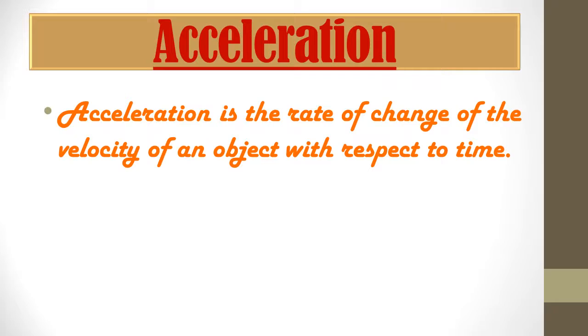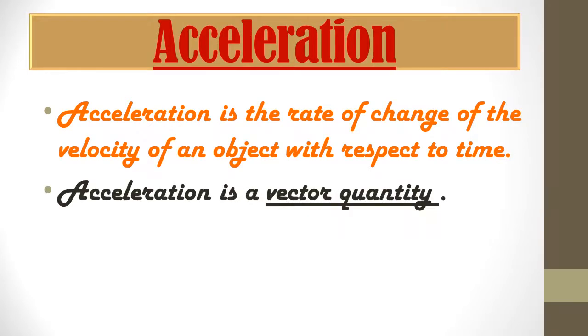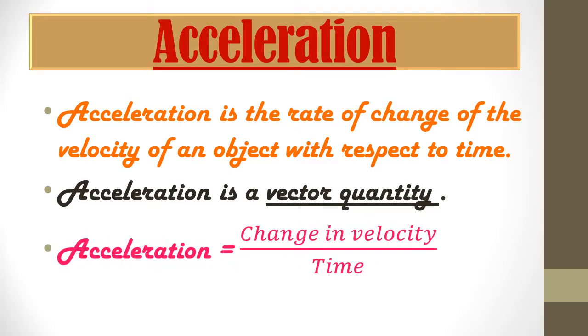Okay, acceleration. So acceleration is the rate of change of velocity of an object with respect to time. That means in each moment the velocity keeps on changing. Just now we have seen it in our previous slide also. Okay, so acceleration is a vector quantity. Now what is a vector quantity? It is a physical quantity which has magnitude as well as direction.